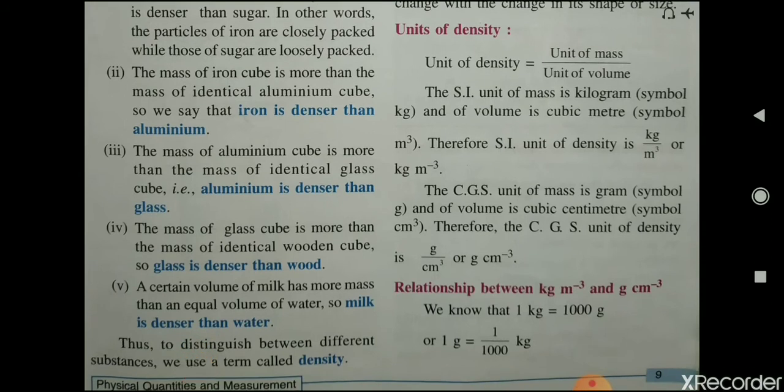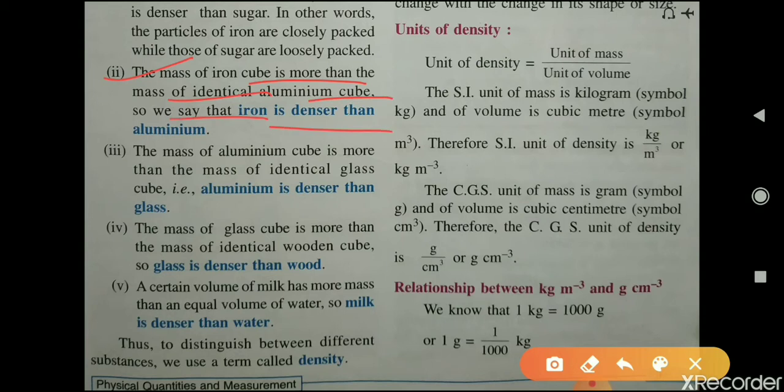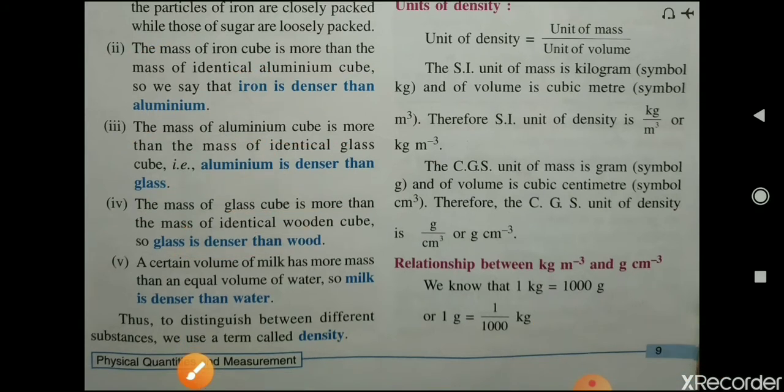The second one is the mass of an iron cube is more than the mass of an identical aluminium cube. So we can say that iron is denser than aluminium. In the same way, the mass of an aluminium cube is more than the mass of an identical glass cube. That is, aluminium is denser than glass. The mass of a glass cube is more than the mass of an identical wooden cube. So glass is denser than wood.